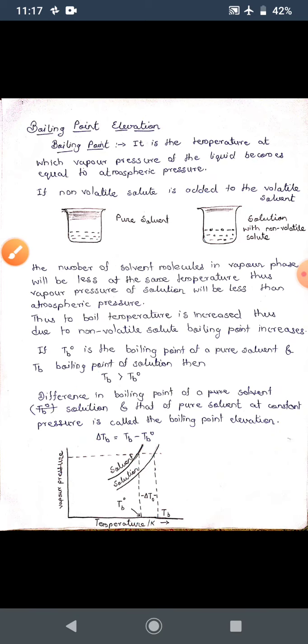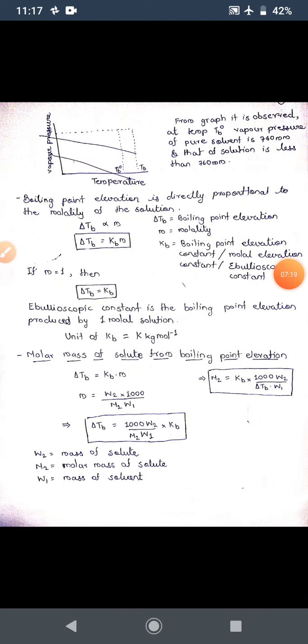Now the boiling point of the solvent is 100 degrees Celsius and the boiling point of the solution is around 115. So the boiling point of the solution basically depends upon which factor? It depends upon the solute which is present in the solution, because it has increased the boiling point, and the amount of the solute, which is expressed in terms of concentration, and one of the concentration terms is molality. Why is molality concerned here and why not molarity? Because molality is independent of temperature, thus molality is considered.